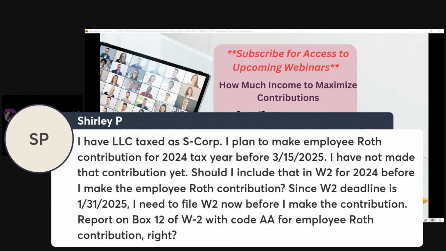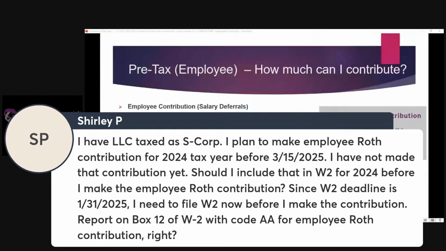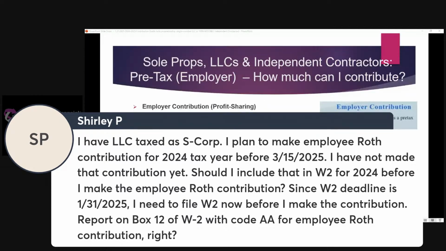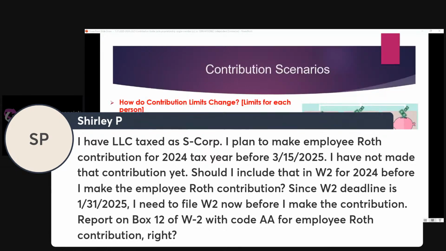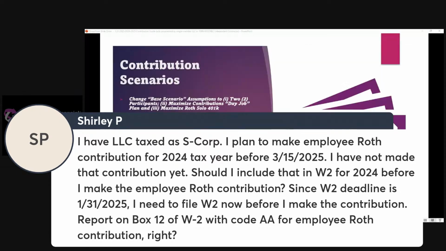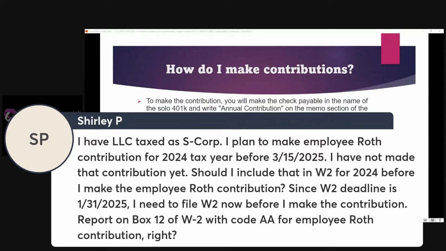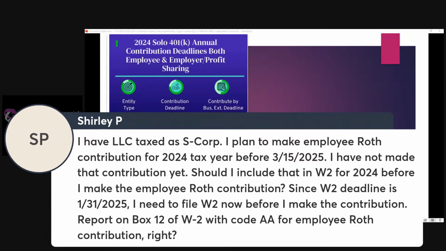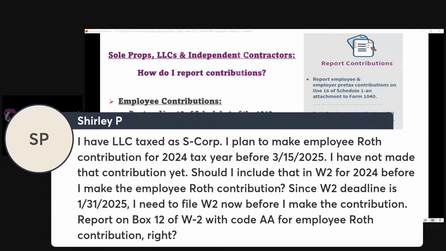So yes. As long as the plan was set up on or before December 31st, 2024, the solo 401k participant would have preserved the ability to make all types of contributions, including employee contributions, by the business tax return deadline, including extension, in 2025. Now, as far as how to report those contributions, I'm trying to pull that page up. There it is. Oh, this is for sole prop. But yes, it's box 12 of the W-2 with code AA.